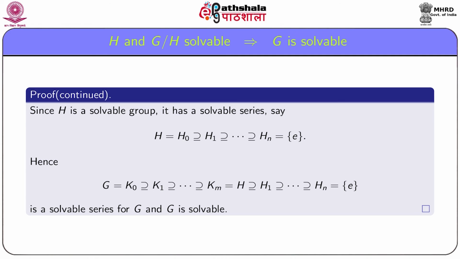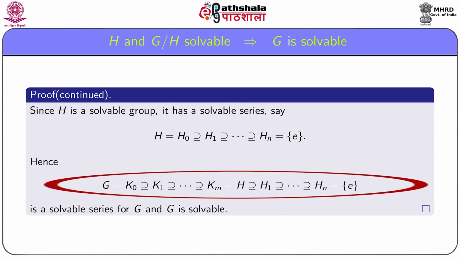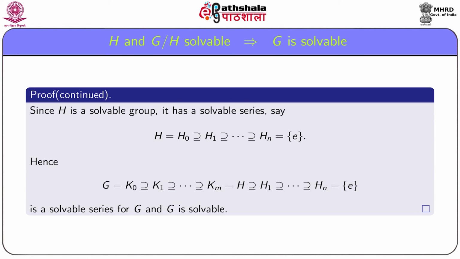Hence, combining the series corresponding to Ki and corresponding to Hi, we get a series of subgroups of G as G equal to K0 contains K1 contains so on, Km equal to H contains H1 and so on, contains Hn equal to the identity subgroup. This is a solvable series for G, and hence G becomes a solvable group.